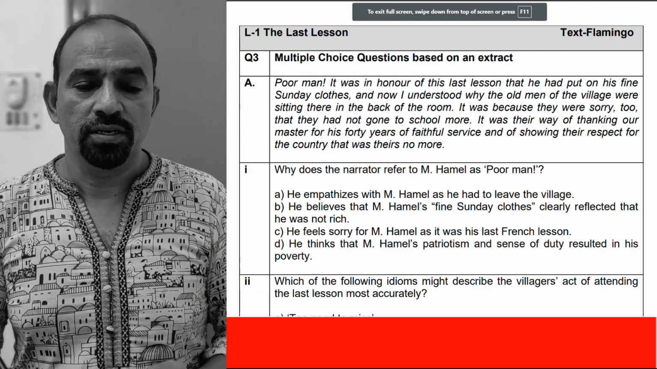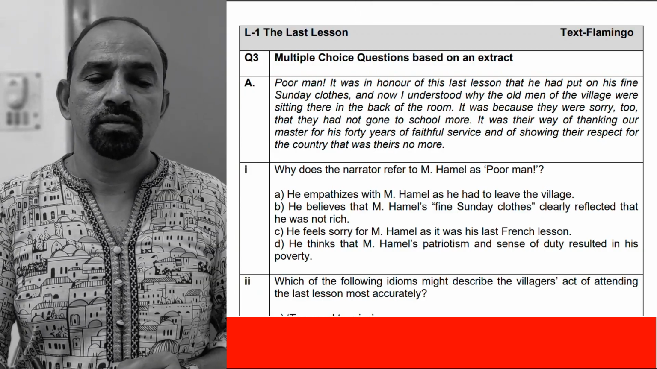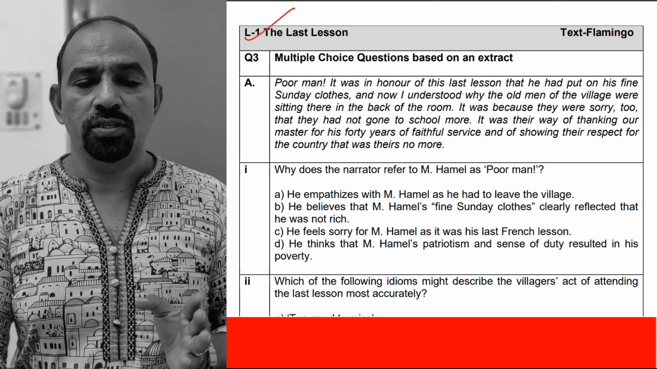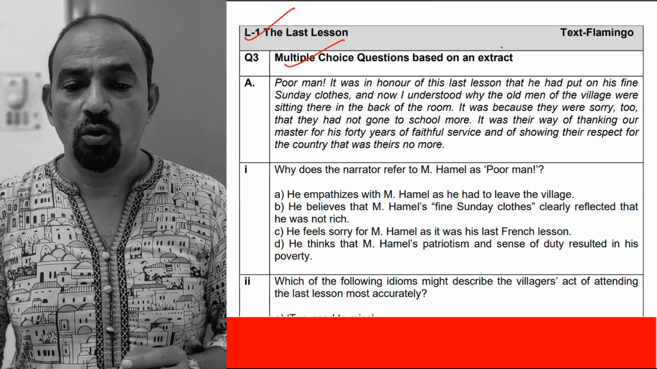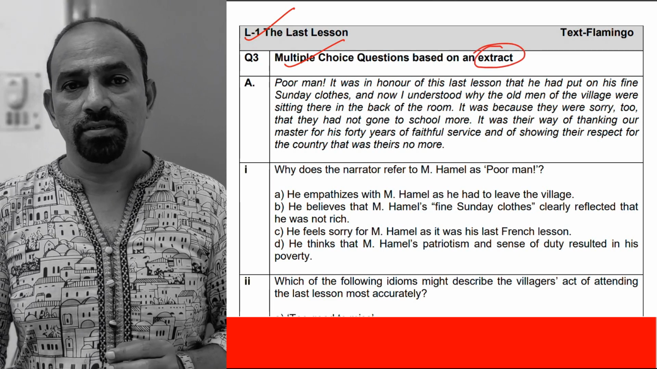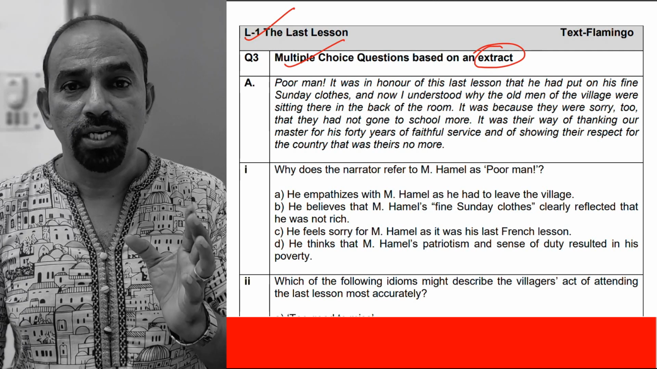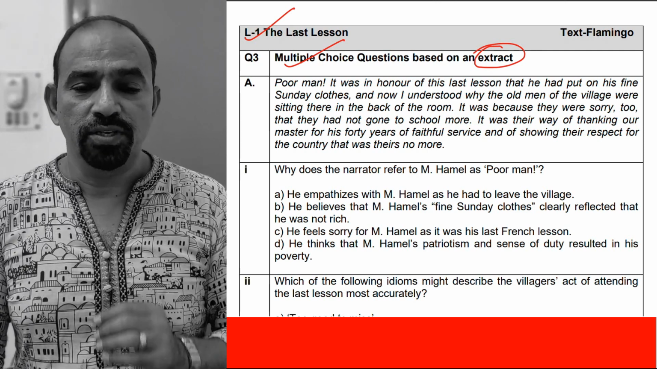Now let us check the questions. Look at the last lesson. First, multiple choice questions based on an extract. This we call simply extract based multiple choice questions, extract based MCQ.